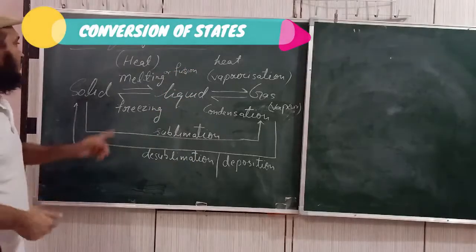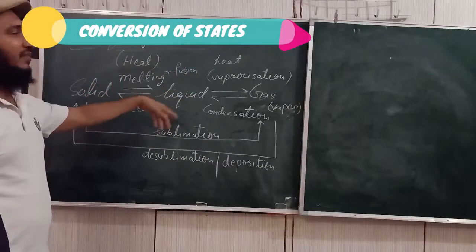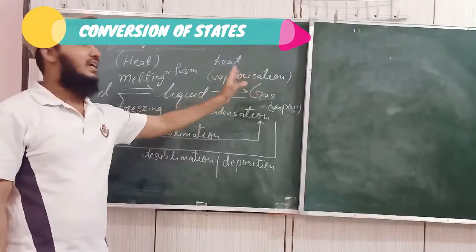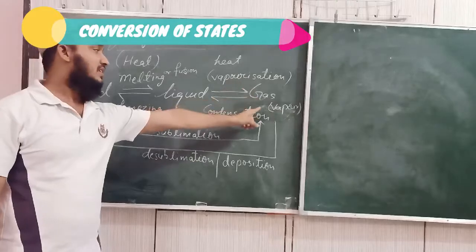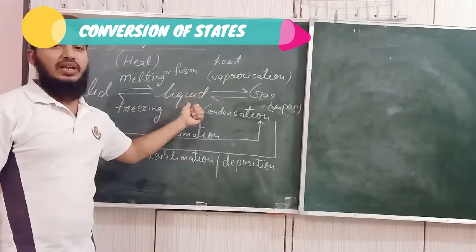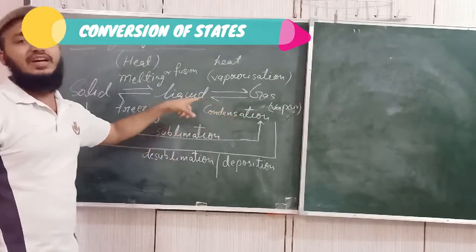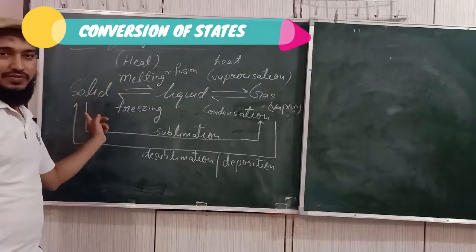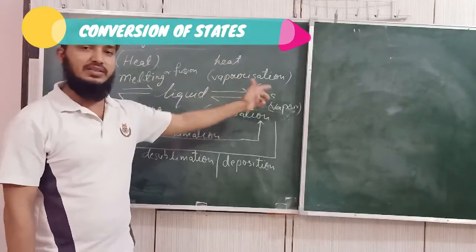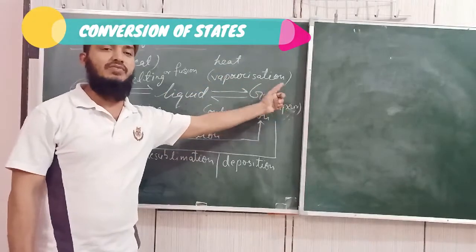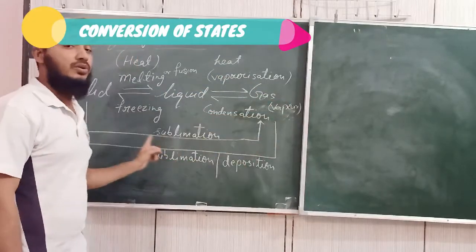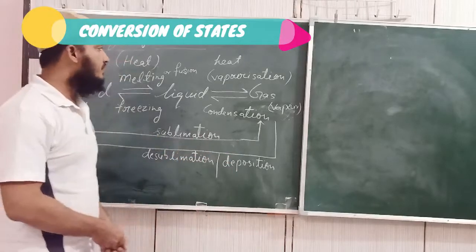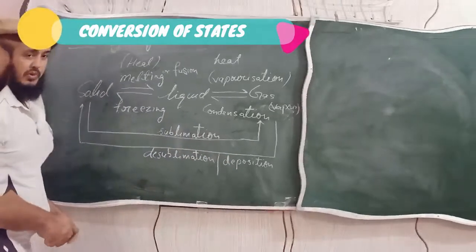Hope you understood. The conversion of solid into liquid is called melting or fusion. The conversion of liquid into gas is called vaporization. The conversion of gas into liquid is called condensation. The conversion of liquid into solid is called freezing. The conversion of solid into gas is called sublimation. And the reverse process, conversion of gas directly into solid, is called desublimation or deposition. You have to note down.